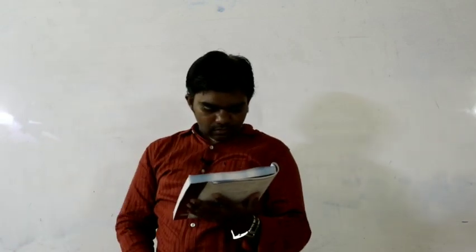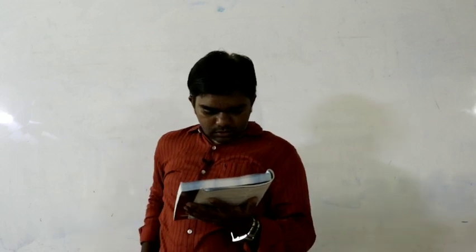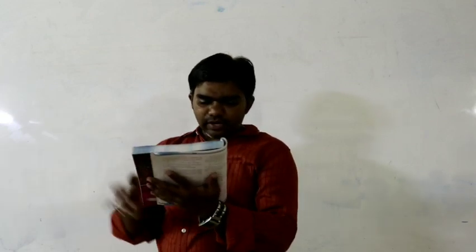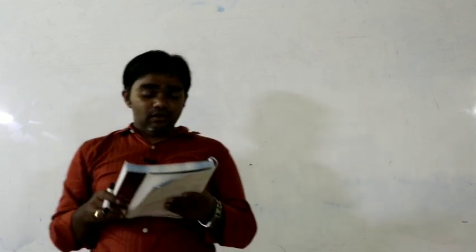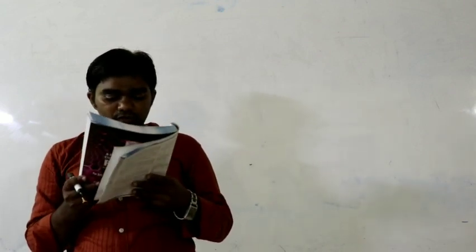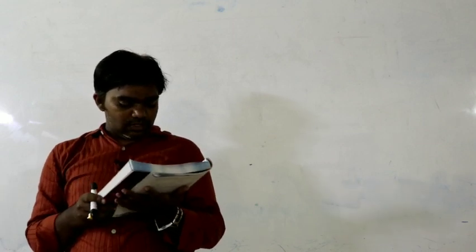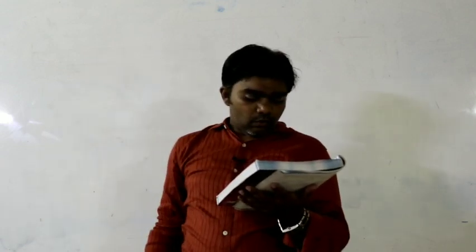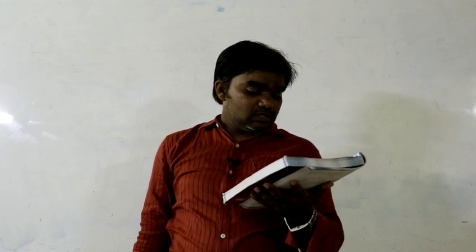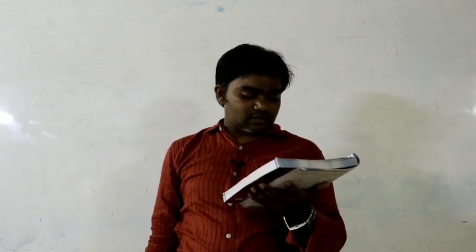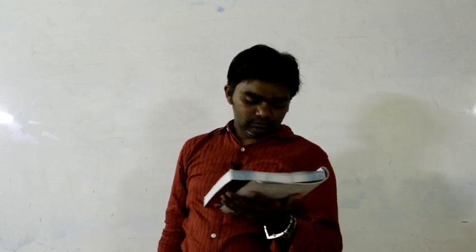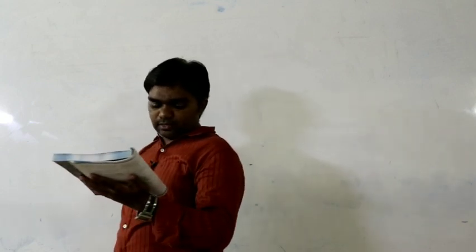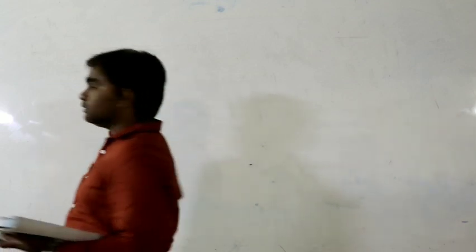So let us look at an example problem. A wire has a length of 114 centimeters between the two fixed ends. Where should the two bridges be placed to divide the wire into three segments whose fundamental frequencies are in the ratio 1:3:4? Where should we place the bridges? That is what we have to calculate.